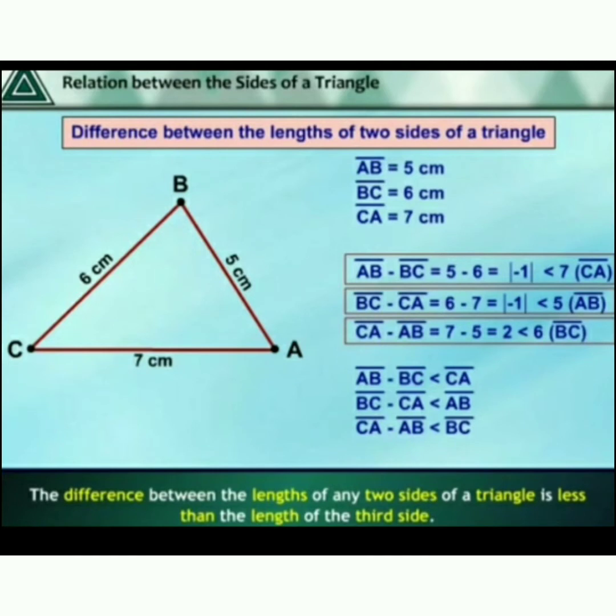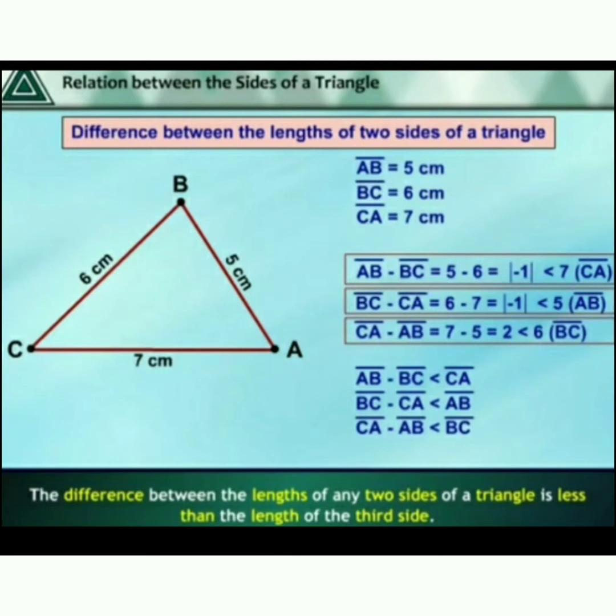AB minus BC: the value of AB is 5 and the value of BC is 6. So 5 minus 6 is equal to minus 1. It gives a negative number. So is it less than or greater than the third side? It is less than the third side.